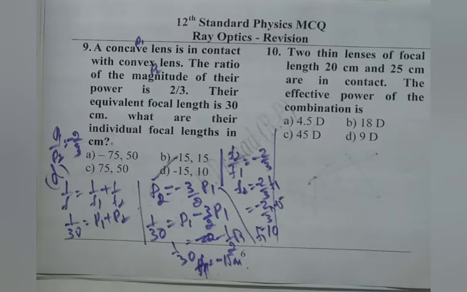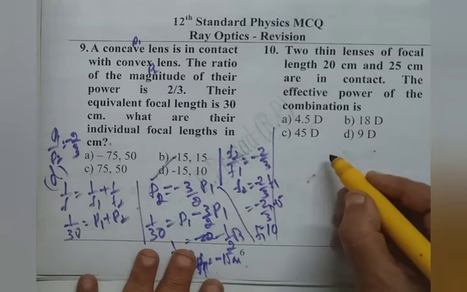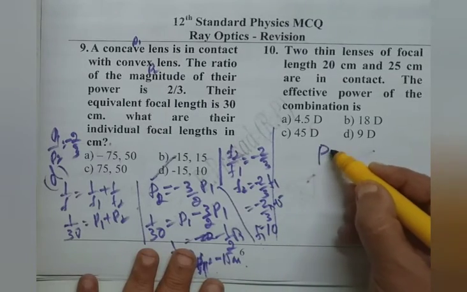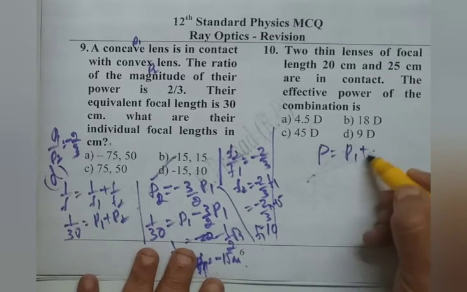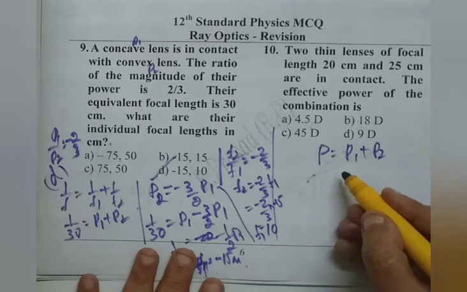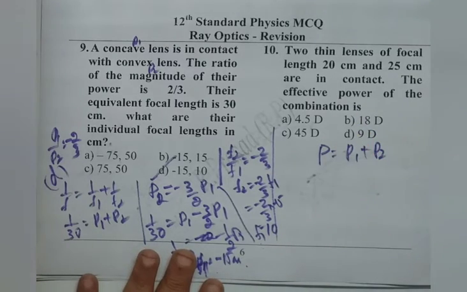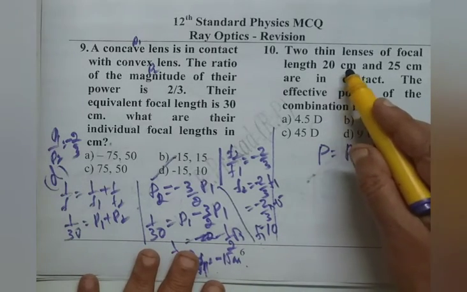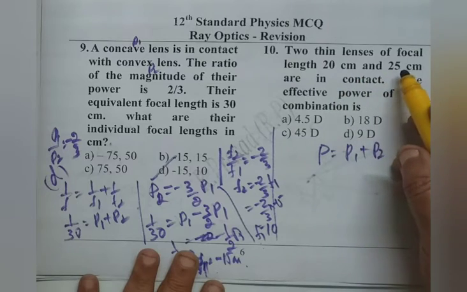We read the 10th question. Two thin lenses of focal length 20 and 25 centimeters are in contact. The effective power of the combination. We know P is P1 plus P2 when they are in contact. But to write the power in diopters, we must convert the focal length into meters.